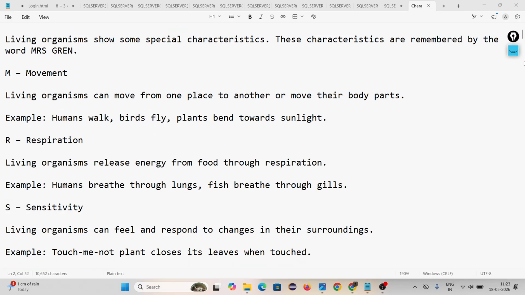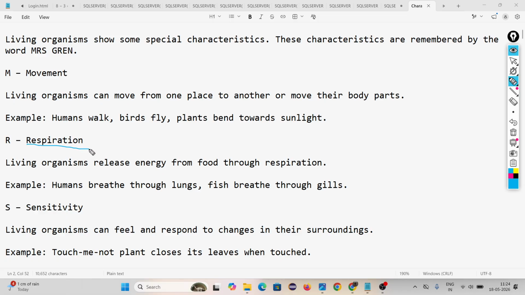respiration. You can ask, sir, a car is moving from one place to another place. Is it living? Movement means by its own, not with the help of anyone. Suppose you want to go from your house to your school. You are able to go by your own. But think, without a driver, can a car move? No. You understand now? Here we are learning the characters of a living organism.